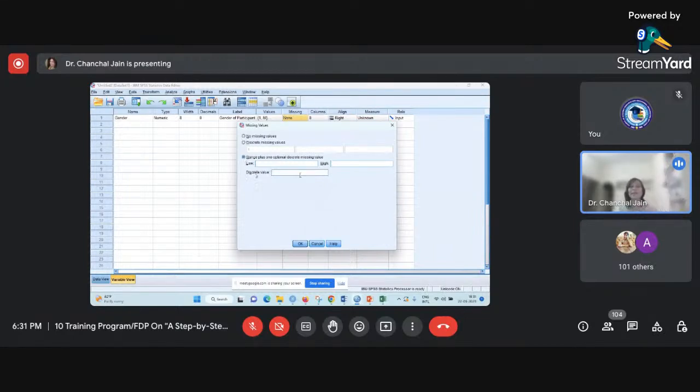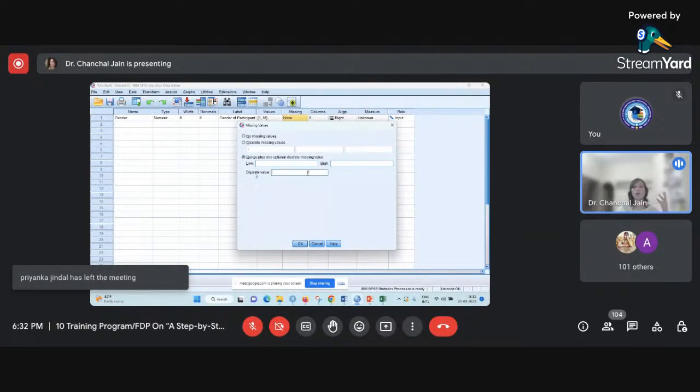Say for example, I am dealing with the age variable. I have collected the data from the age group of 15 to, suppose, 65 or more than 65. But for a particular purpose, I do not want to include all the age groups for my analysis. So using this option, suppose I do not want to include the minors' data. From 15 to 17, I can define here 15 and then I can write here 17. Apart from that, I do not want the upper range also. I do not want to include the people who are more than 60 years of age.